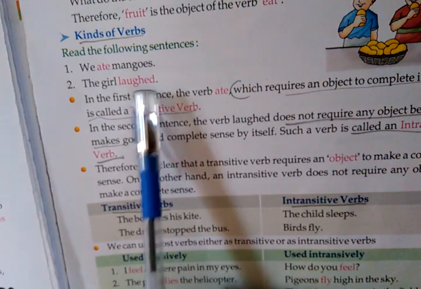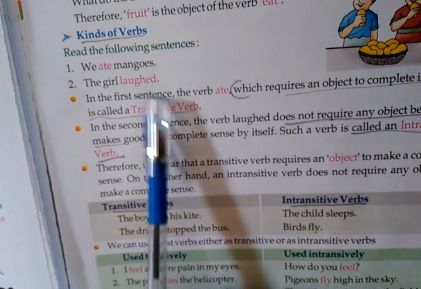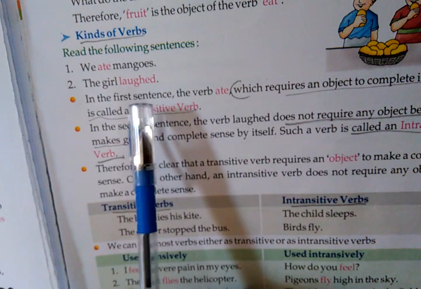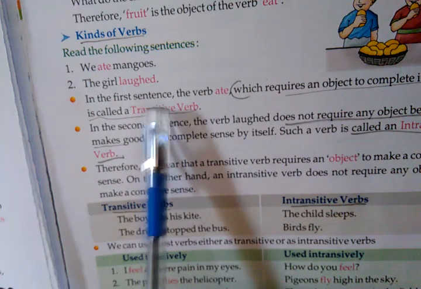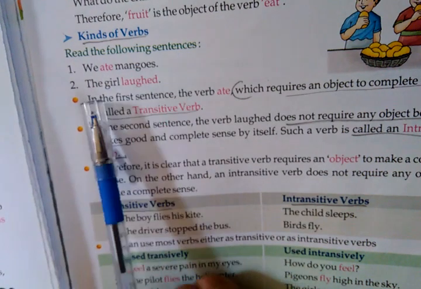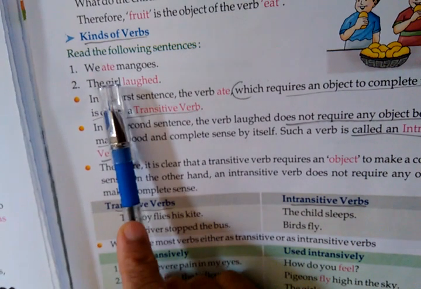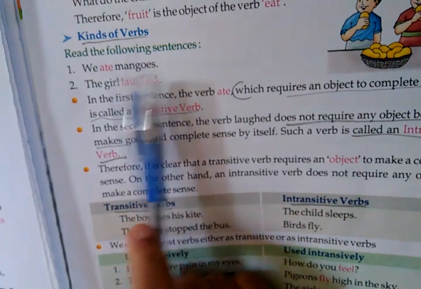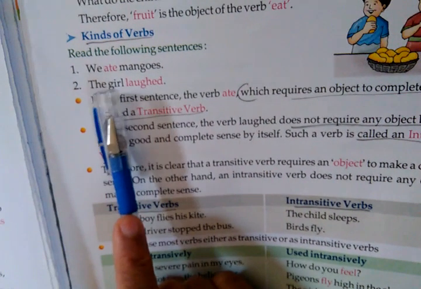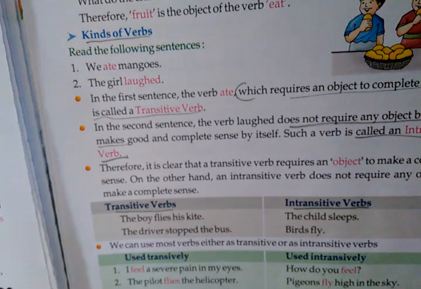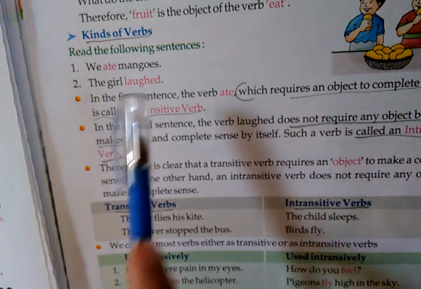We ate mangoes. This is from chapter 18, the verb. Okay, the example is from chapter 18 about the verb. The chapter name is The Verb. Okay, we ate mangoes. Now let us analyze this sentence. We is the subject, ate is a verb, an action verb, no? Action, doing word. This is an action verb. Mangoes. Okay, then now we are asking what she ate, asking a question. What she ate or what he ate? He ate mangoes. Means this sentence is complete.